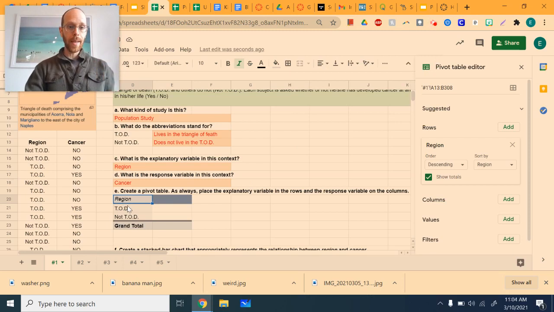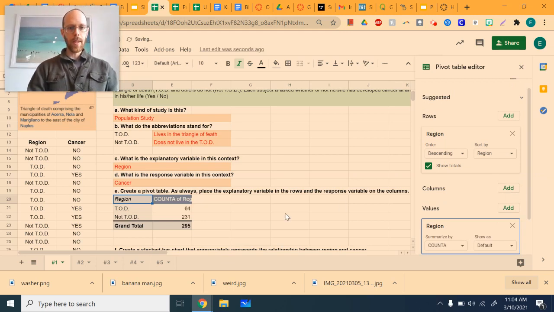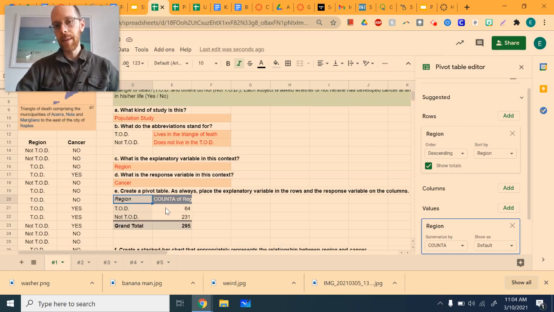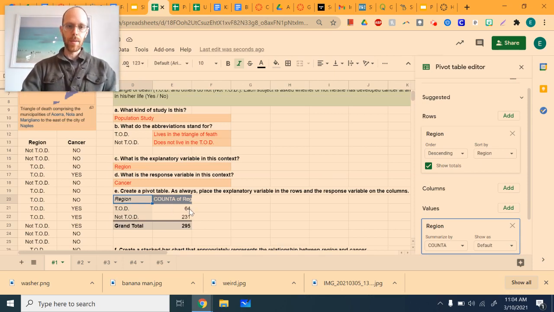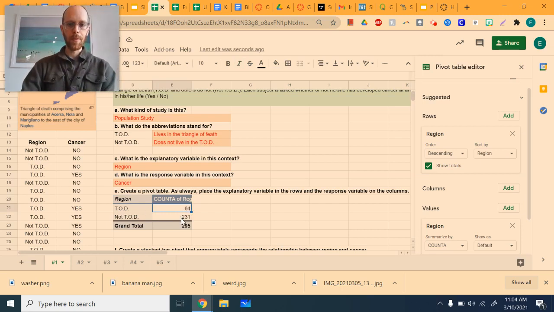Where were we? Yes, step 1, we had made the rows. Step 2 is different. You're going to come down to values. But when you get to values, you're going to choose region once again. Right? So this is different for categorical variables. When you choose region for a second time, what you're going to see happen over here is the table will show you the count or the number of our observations or our people that live in the triangle of death and the number that live outside of the triangle of death.